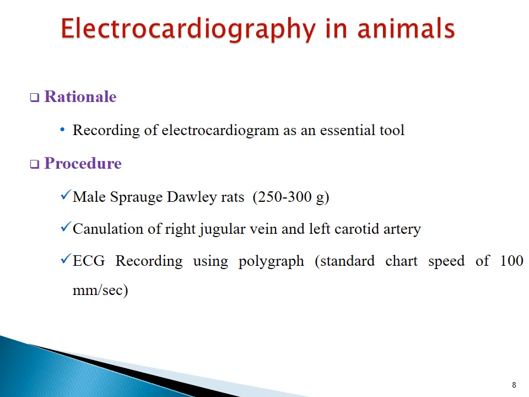ECG recording is done using lead type 2 of configuration along the anatomical axis of heart. The ECGs are recorded at standard chart speed of 100 mm per second on polygraph and simultaneously on a storage oscilloscope.